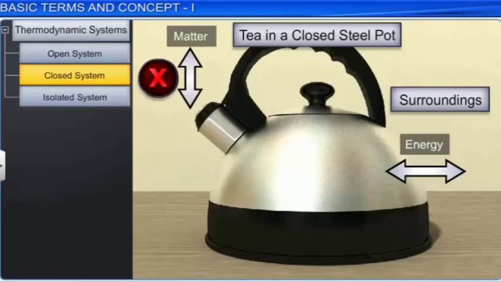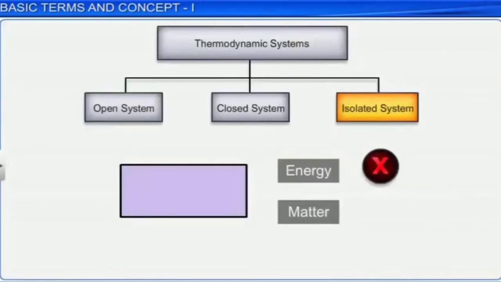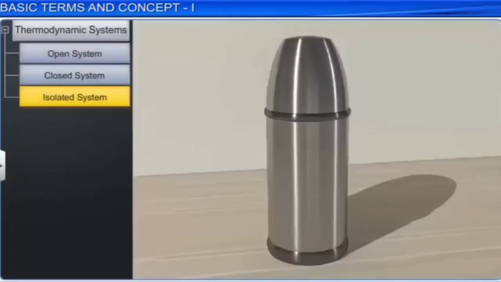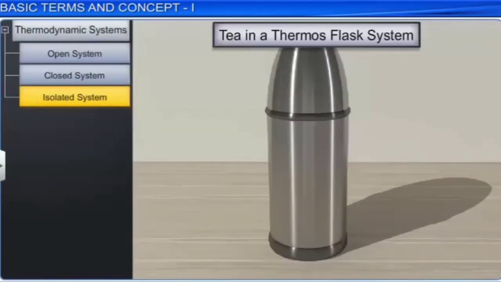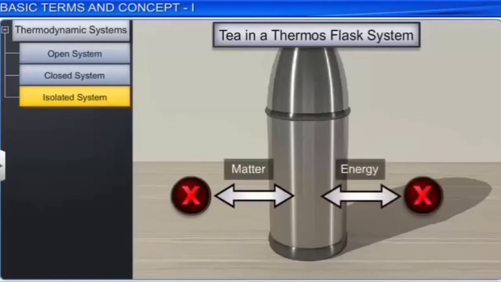The third one is isolated system. A system that can exchange neither energy nor matter to the surrounding is called isolated system. For example, hot tea in a thermos flask. Here, no exchange of matter and energy takes place between system and surrounding.